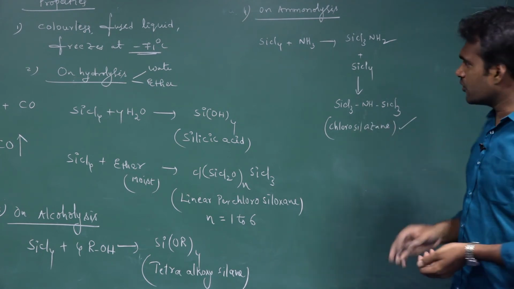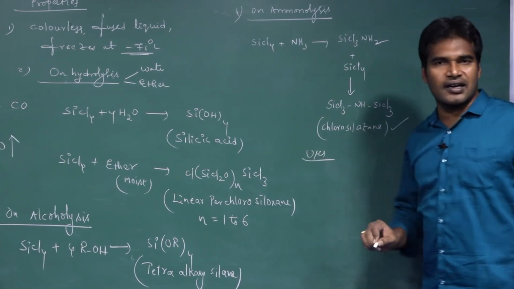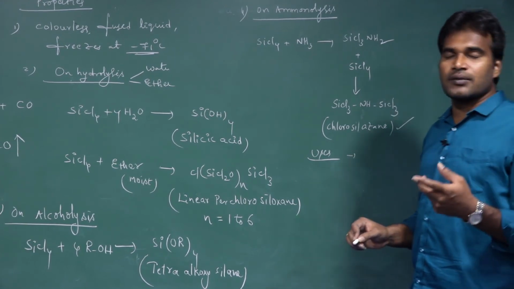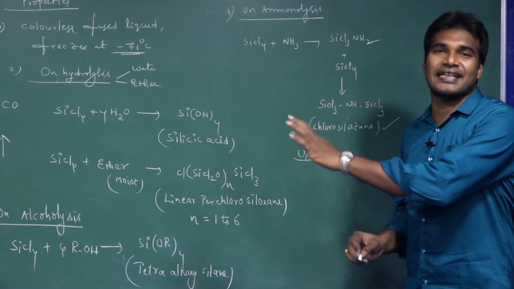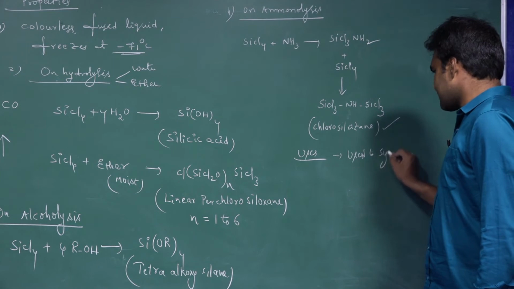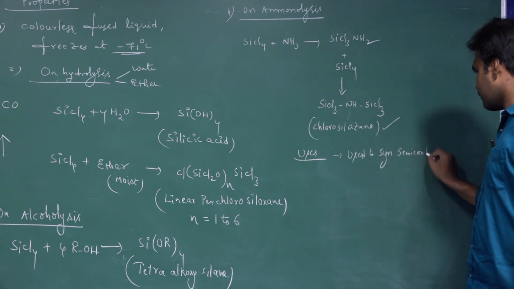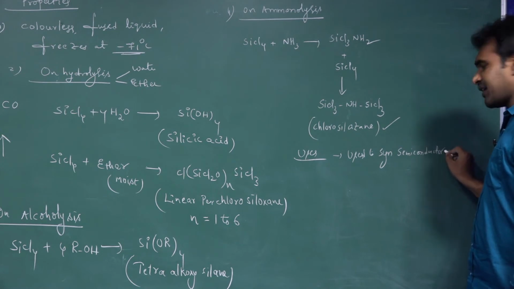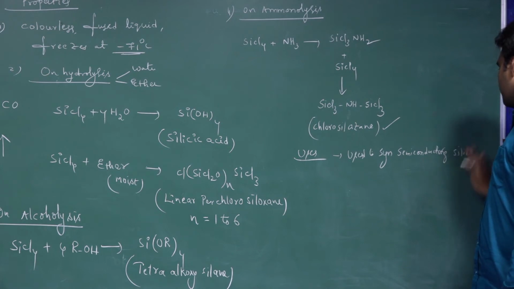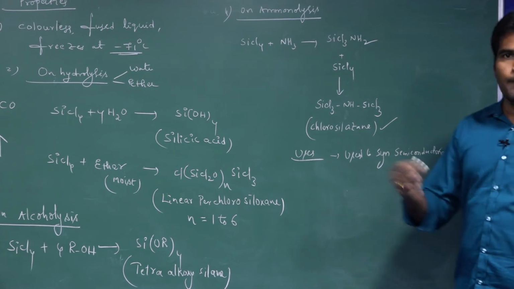Okay, clear. Next, the uses of silicon tetrachloride. Mainly, silicon tetrachloride is used to synthesize semiconducting silica. You know about semiconductors, right? To synthesize semiconducting silica, it is used as a precursor.